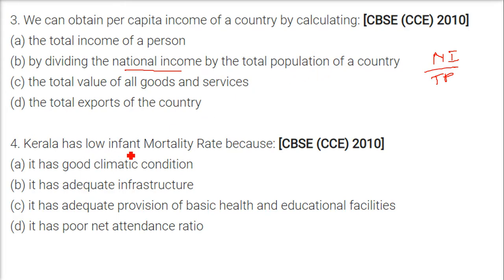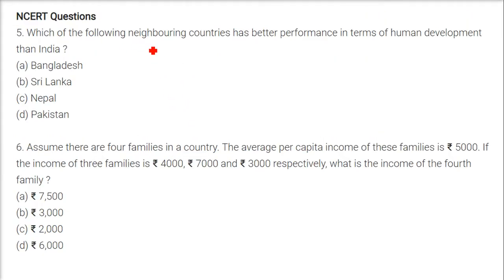Kerala has low infant mortality rate. Why? The answer is, it has adequate provision of basic health and education facilities. Health and education both are important. That is why Kerala, being 99% literate, has low infant mortality rate. Which of the following neighboring countries have better performance in terms of HDI, that is human development, than India? The answer is Sri Lanka.